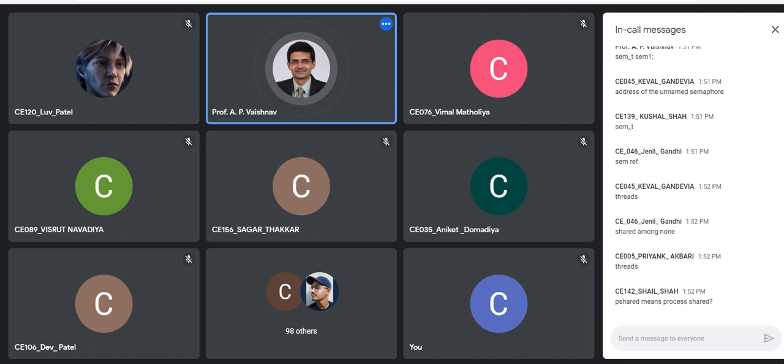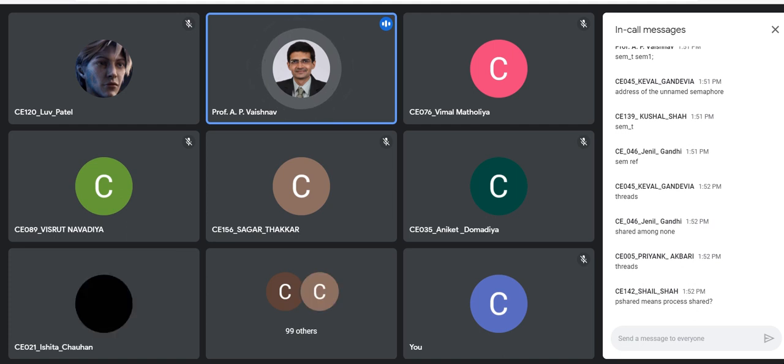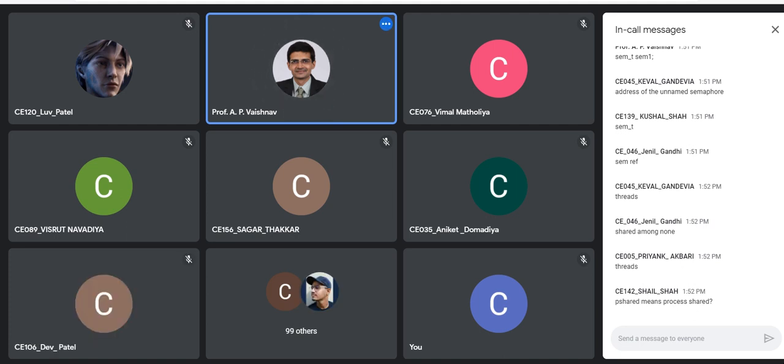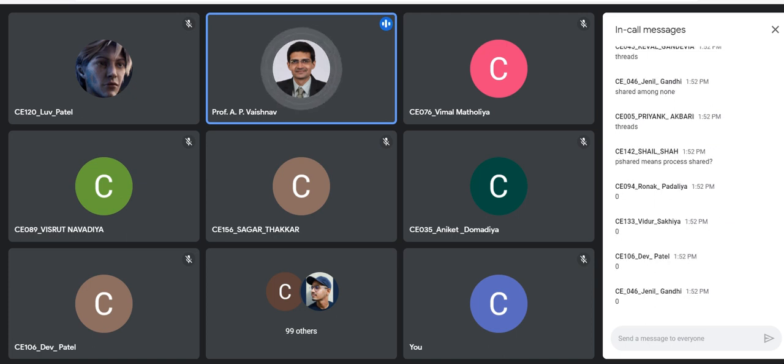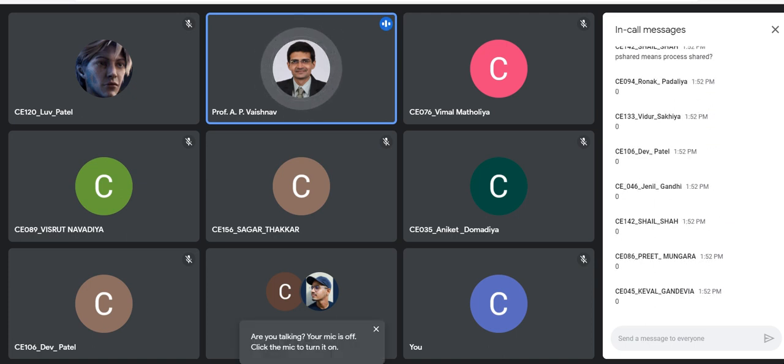If it is any value greater than 0, that defines the number of processes that are sharing that particular semaphore. As I said, right now we are going to work with the thread library, so what value will we keep? If you assume that producer and consumer are created as threads, then the value has to be 0. So we'll go with 0 as the argument.